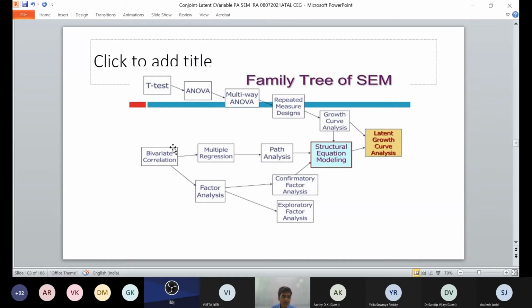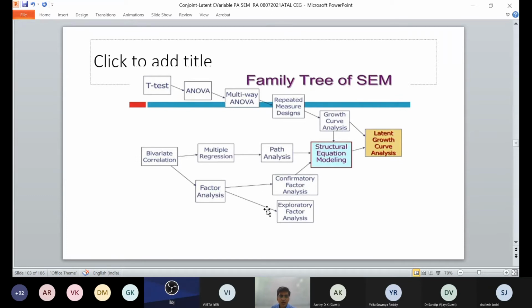As I told you, when you have two variables, that's bivariate, and it can be multivariate. Multivariate has path analysis and now structural equation modeling. Bivariate has factor analysis, which can be confirmatory or exploratory. So structural equation modeling is one of the family; you can say this is a family tree of SEM.